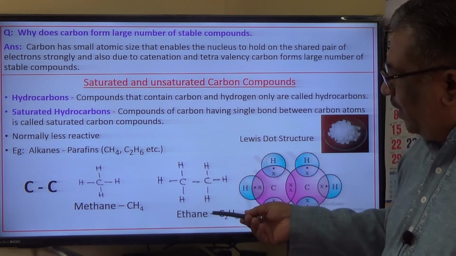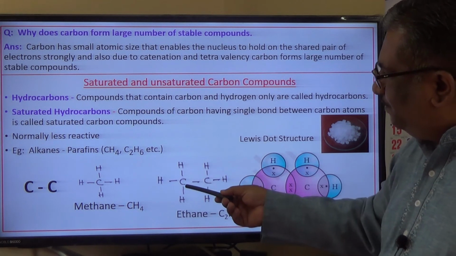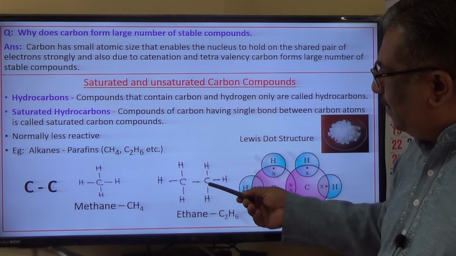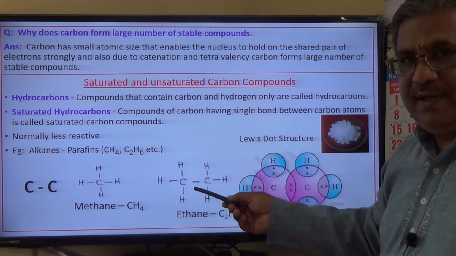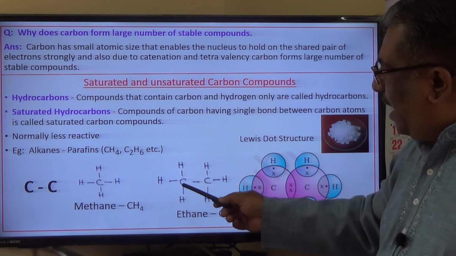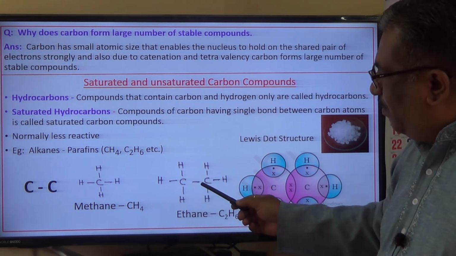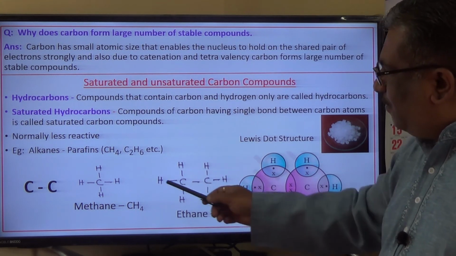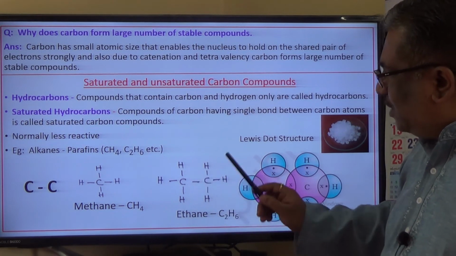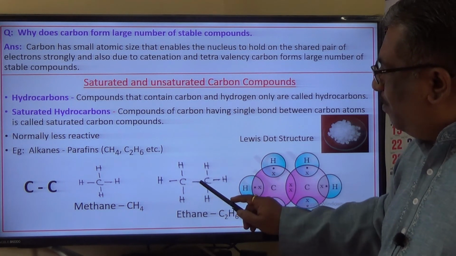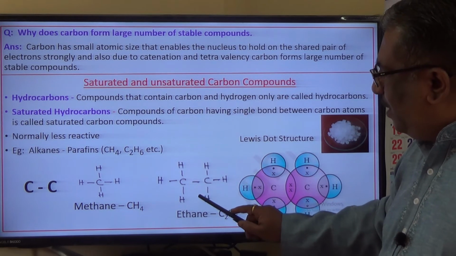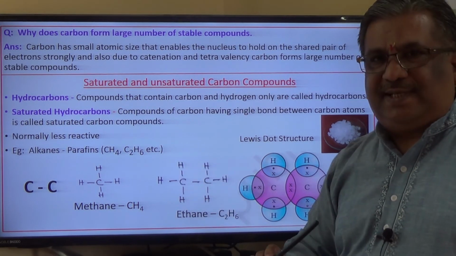But if you look at ethane, between two carbon atoms there is a single bond. Is it not a single bond? Yes. Of course all these are also single covalent bonds, that's okay. But if the bond between carbon atoms is a single bond, then these are called alkanes basically.